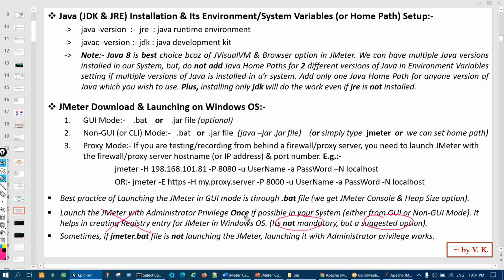Let us say in your office laptop you do not have administrator privilege, so you cannot do it. Obviously you cannot, so no need to worry. And sometimes this administrator privilege helps launch JMeter if the .bat file is not working. So in that case also, launching JMeter through administrator privilege helps.